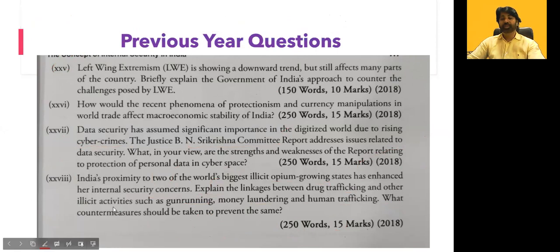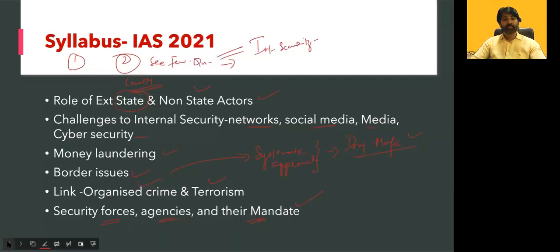The same kind of questions you can expect in IAS as well as KAS, but anything related to a committee, for example the Sri Krishna Committee report, was asked in PSI. A direct question: which committee is related to cyber security? So you should know just the name, and what they are claiming. That is how you need to link it with your exam.